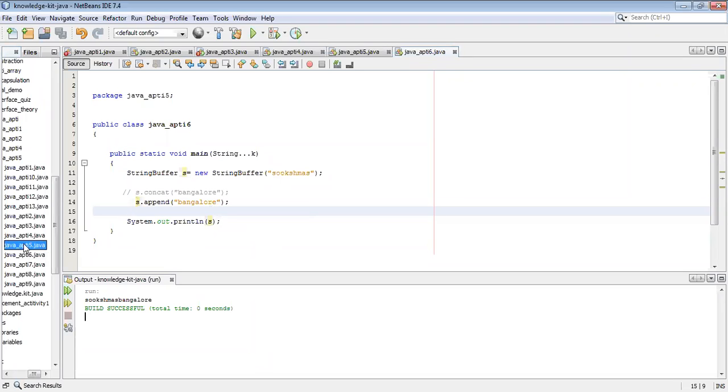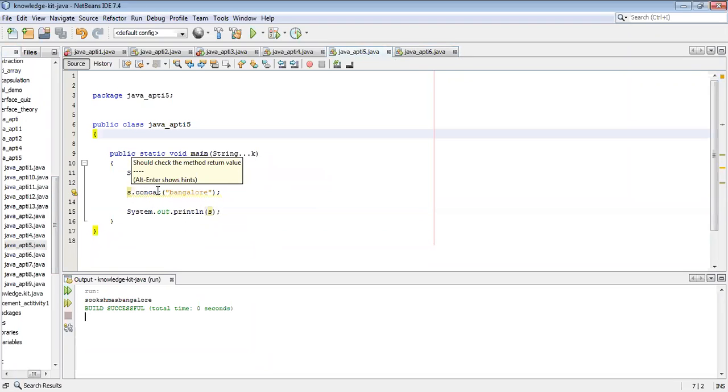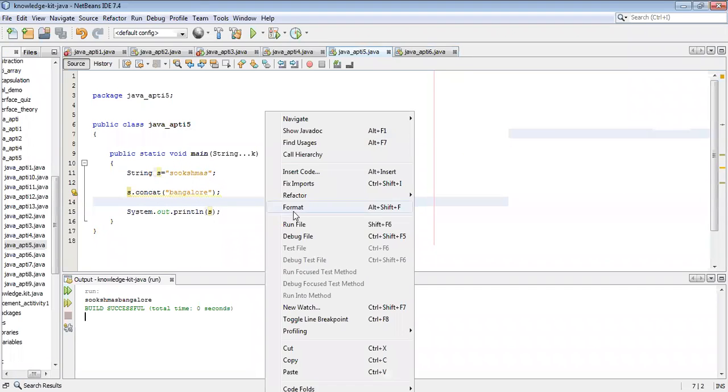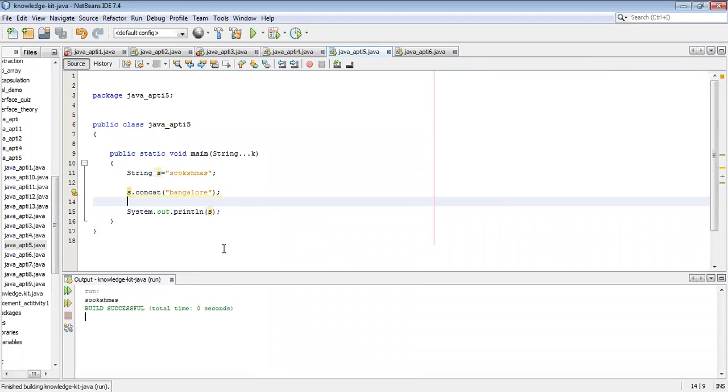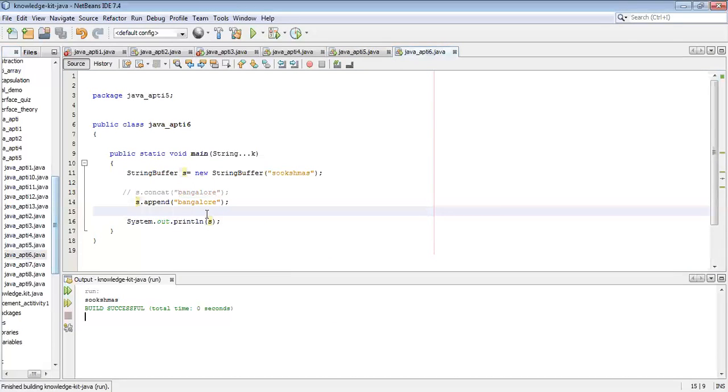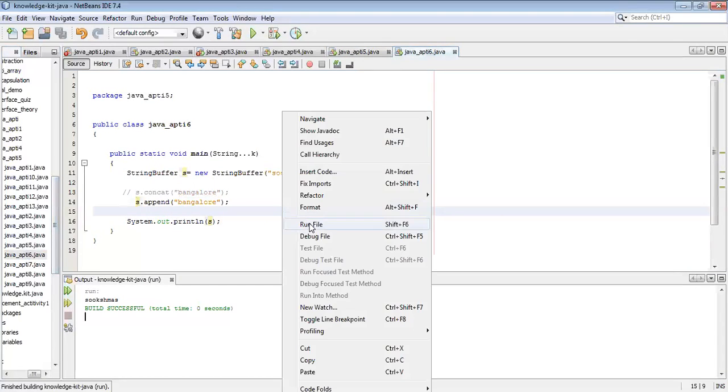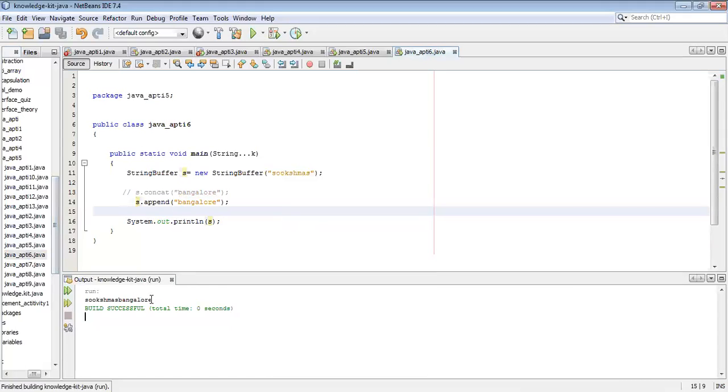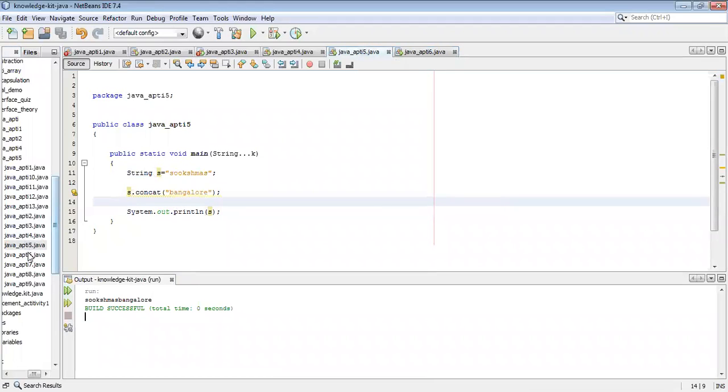So in the previous case, after performing concatenation also, if you directly print it, it still displays only the value of Sookshmas. In this case, after performing the append operation, it will display Sookshmas Bangalore. This is the implementation of the string buffer and this is the implementation of the string.